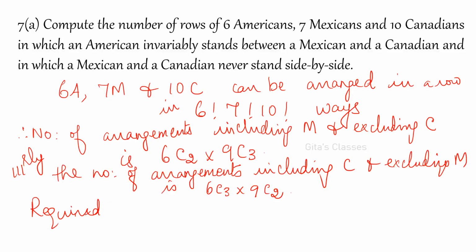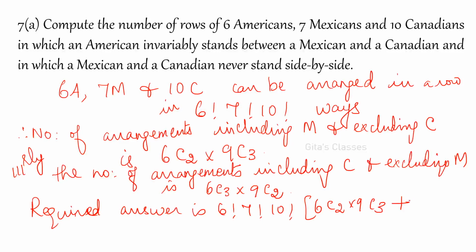Hence the required answer with these conditions is 6 factorial into 7 factorial into 10 factorial into 6C2 into 9C3 plus 6C3 into 9C2. You can simplify if you want, using the calculator.